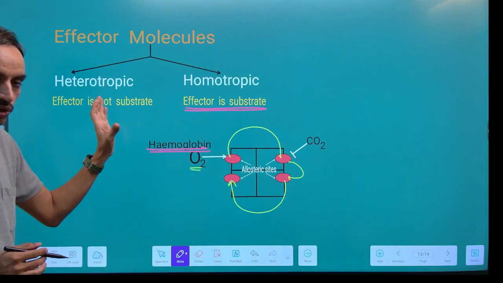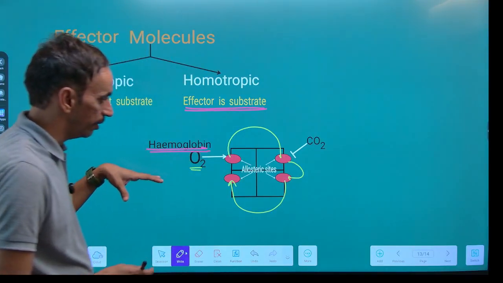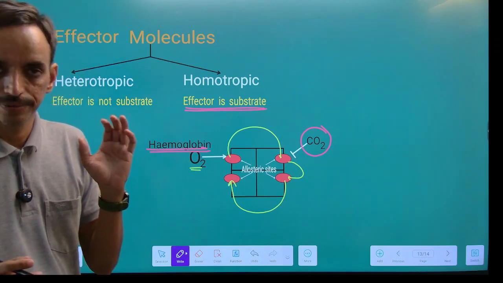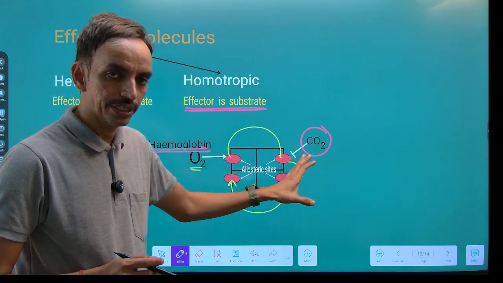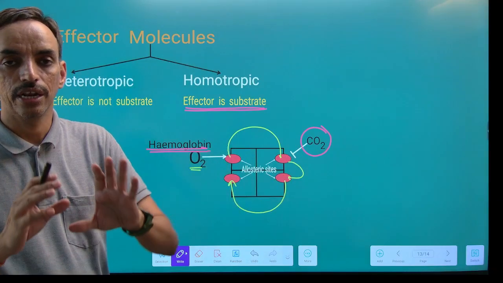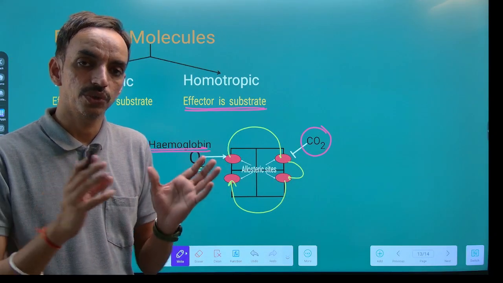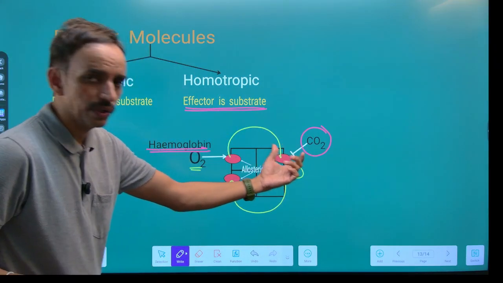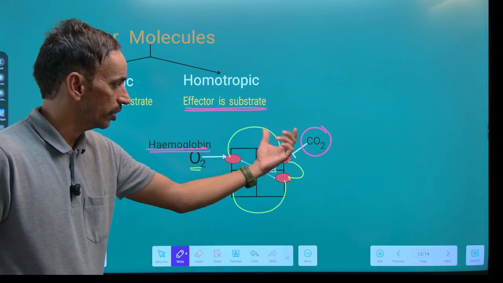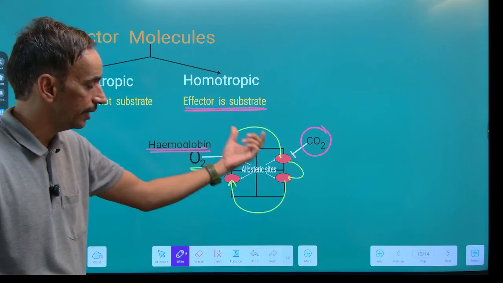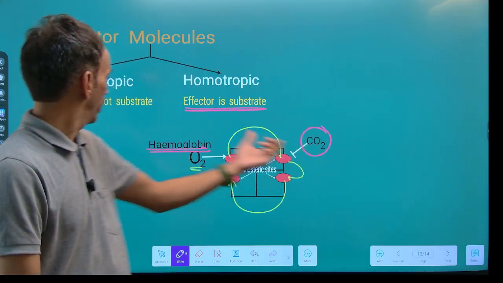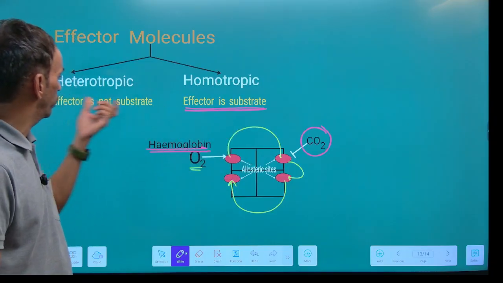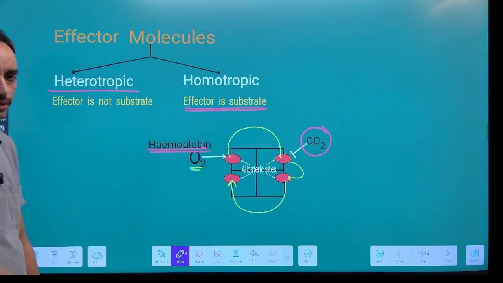Well, if we talk about the heterotropic, there is again the example of hemoglobin. The carbon dioxide is not the substrate of hemoglobin, but still if there is a presence of carbon dioxide, it will not allow the binding of oxygen to the substrate binding site. Carbon dioxide is not the substrate for the hemoglobin, but still it is affecting the enzyme. So if the effector molecule is something else than the substrate, then it is known as a heterotropic type of effector molecule.